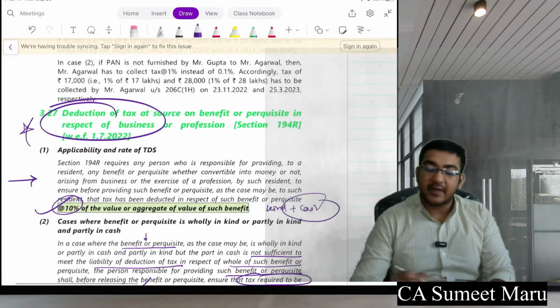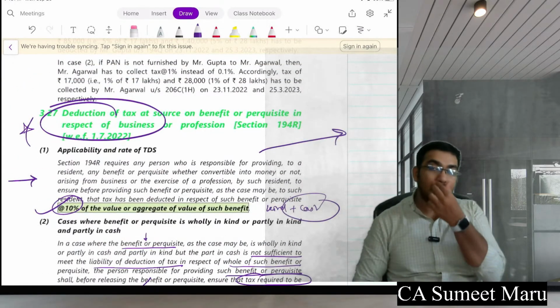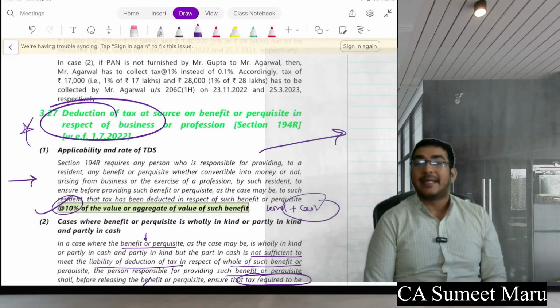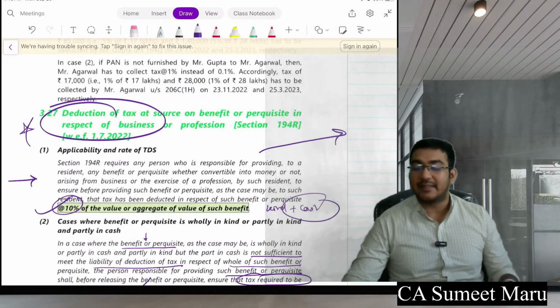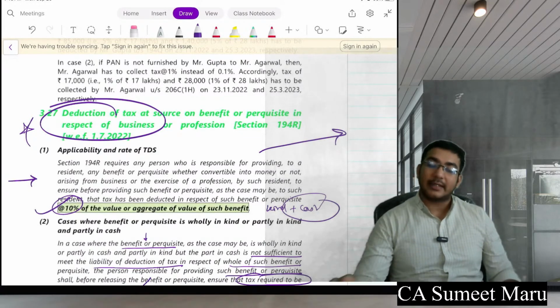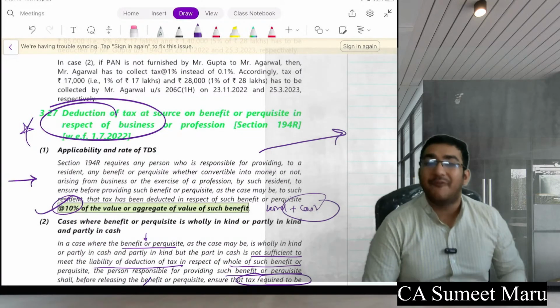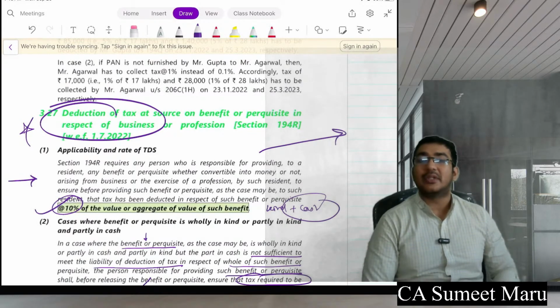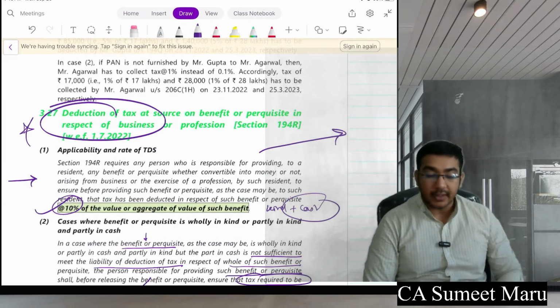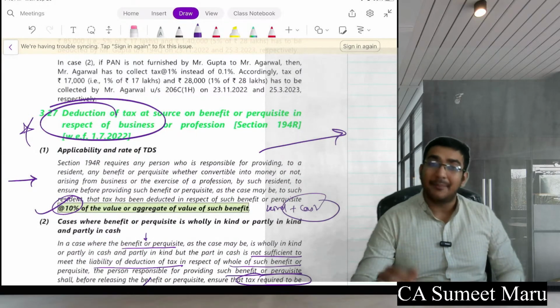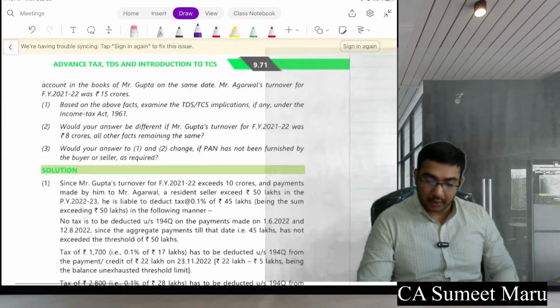So in short, what will it help? It will help the department get notified of all the people who are receiving this perquisite. So the department will simply get to know who are the persons getting more than 20,000 of benefit, and whether they are also showing this in their salary sheet or their income tax return or not. That's why this section has been introduced. Even I missed it in my notes. I just don't know how I left it out.